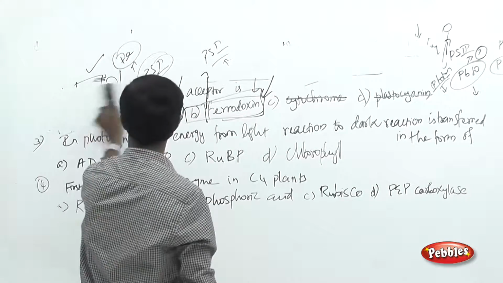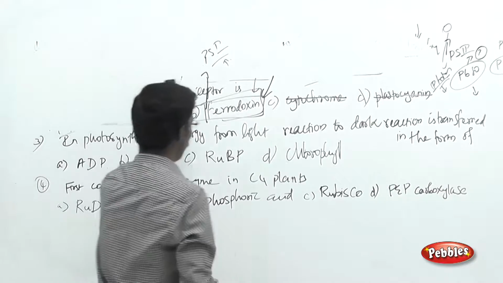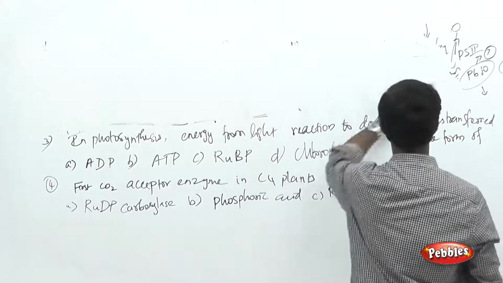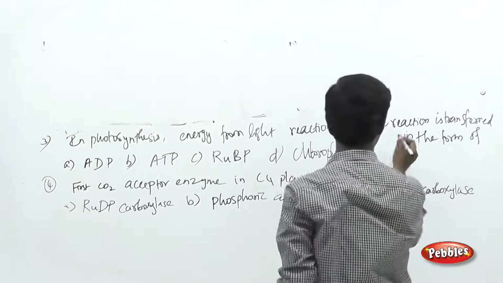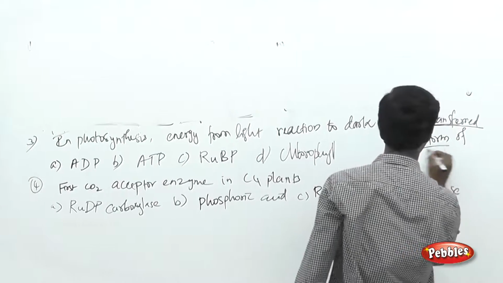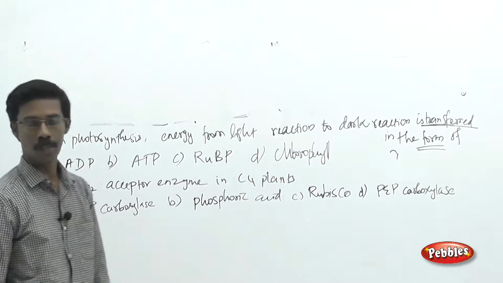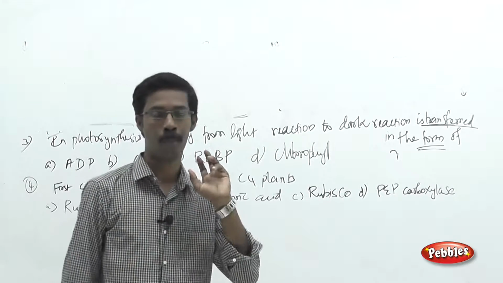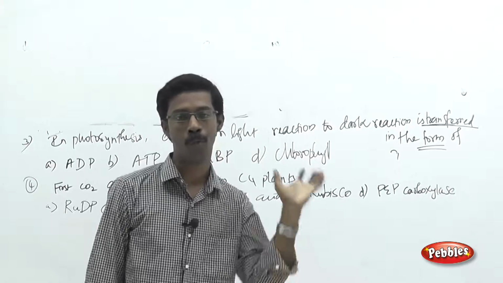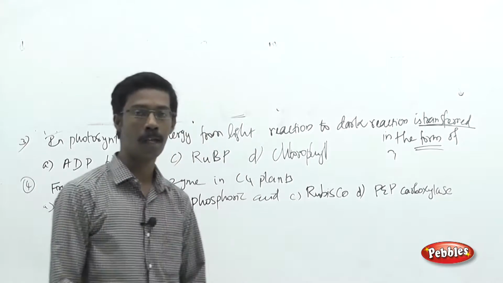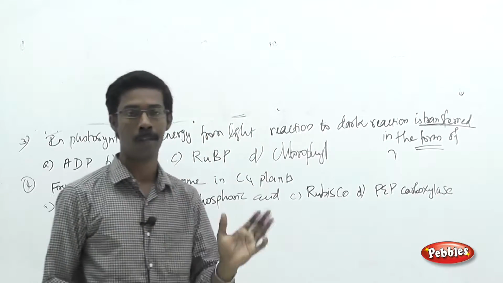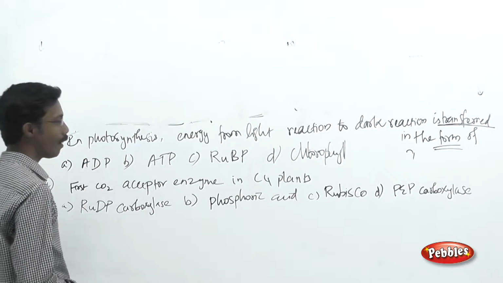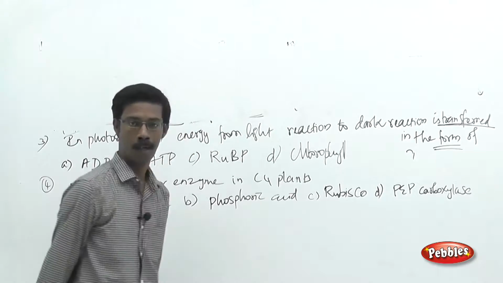And see the next question over here, in case of the photosynthesis, energy from light reaction to dark reaction is transferred in the form of, okay, so as we all know, there are two major reactions, light and dark reaction. In case of light reaction, the energy molecules will be produced and the energy molecules will be transferred to the dark reaction. In the dark reaction, they will fix the carbon dioxide to the carbohydrate molecule. Okay, so the point over here, in which form the particular energy is being transferred.